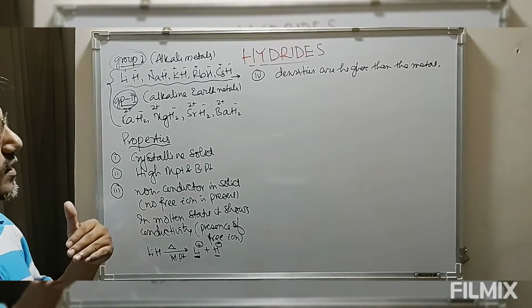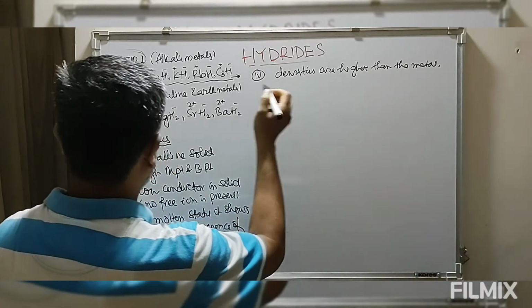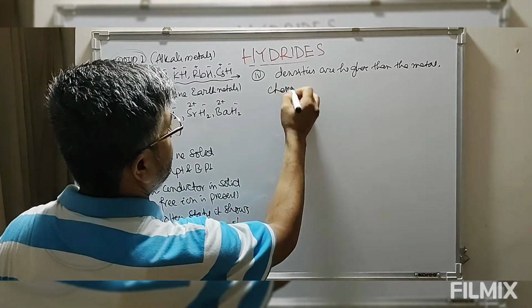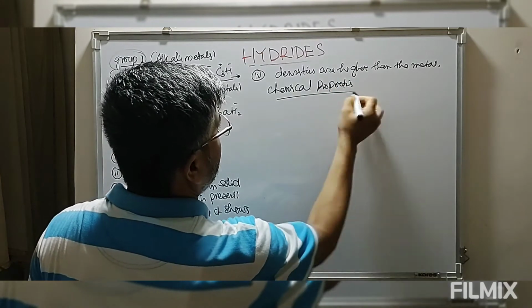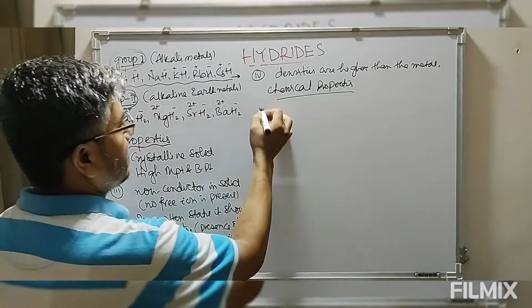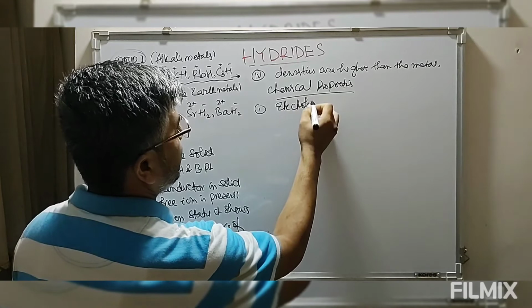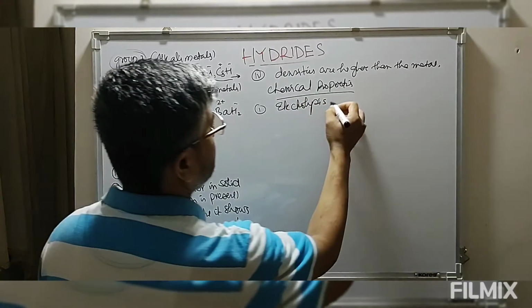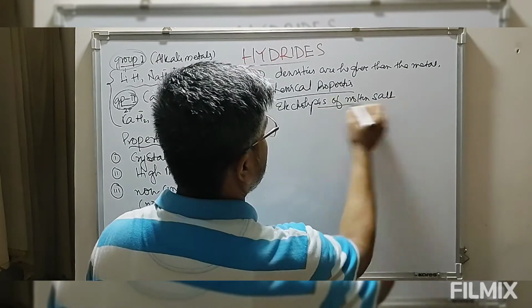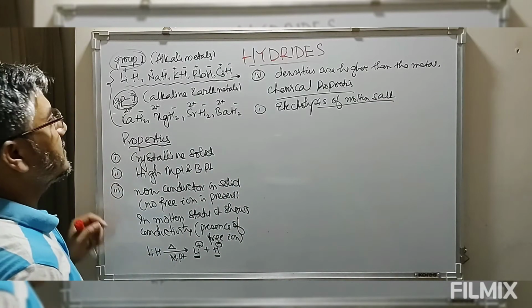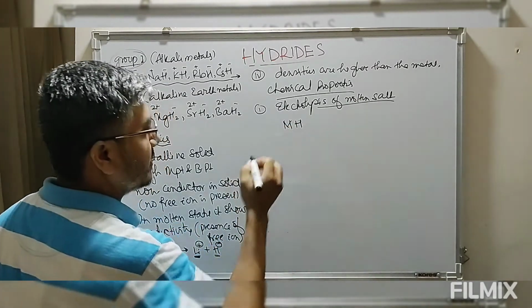Now let's go to the chemical properties of these ionic hydrides. First, electrolysis of the molten salt. Now we take an alkali metal. In the case of an alkali metal, we have this alkali metal hydride.